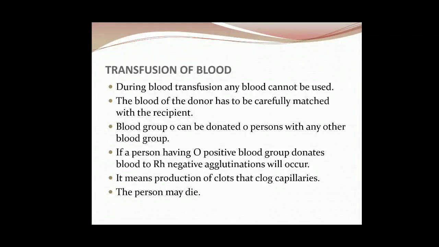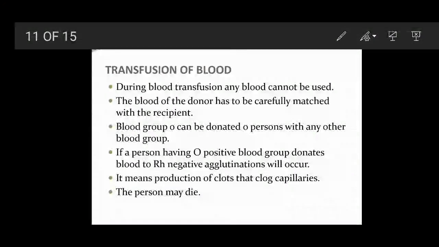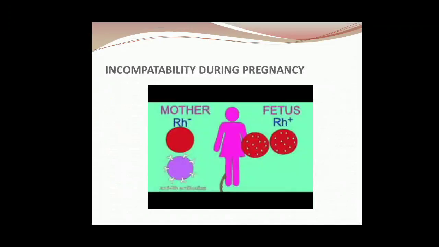So it is very important that we should check which blood group has to be used for blood transfusion. Now let us see, children, this Rh factor is very important during pregnancy. Now if you think mother is Rh negative and father is Rh positive, mother will have antibodies against Rh positive, because the father is Rh positive and the fetus, the growing child, will also be Rh positive.